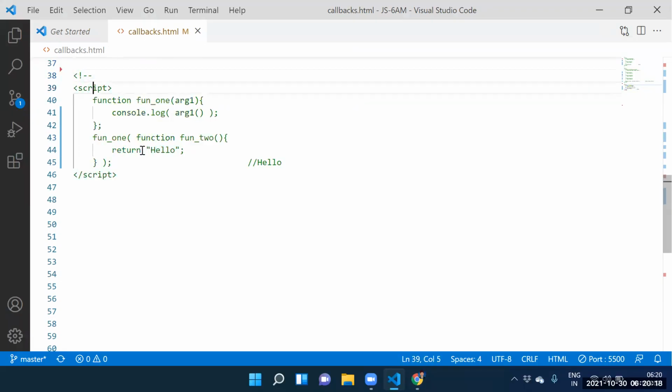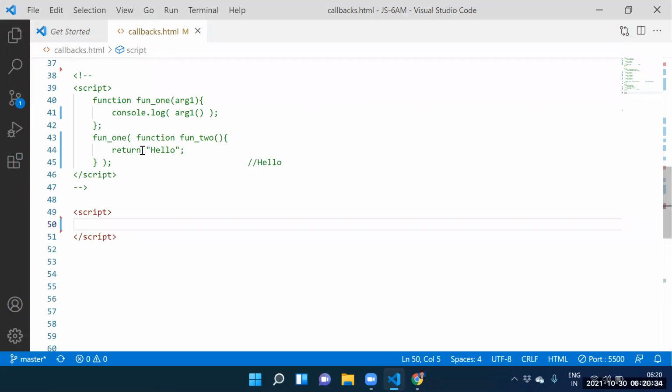We need to go for another example. Guys, can I take the script tag? Yes, sir. We should be in a position. We need to take the script tag, whatever script tag we have here.